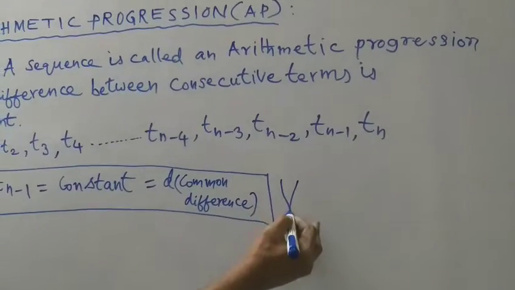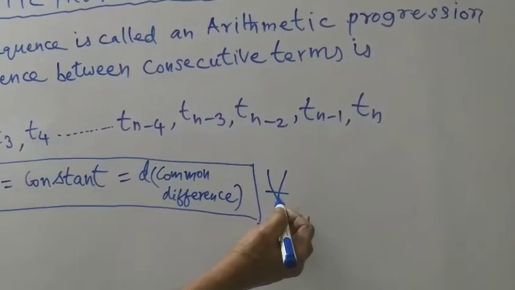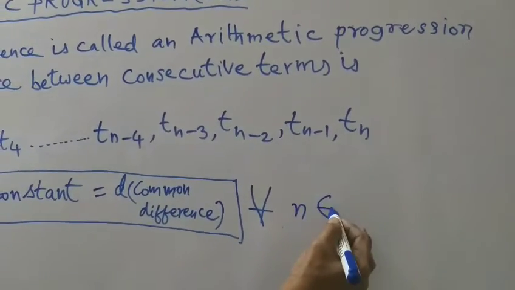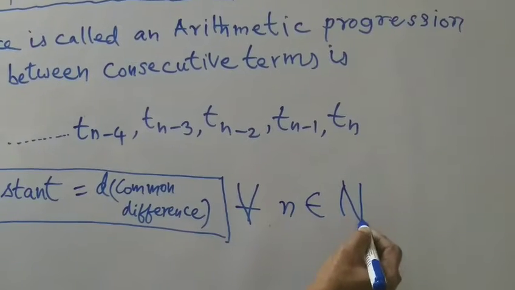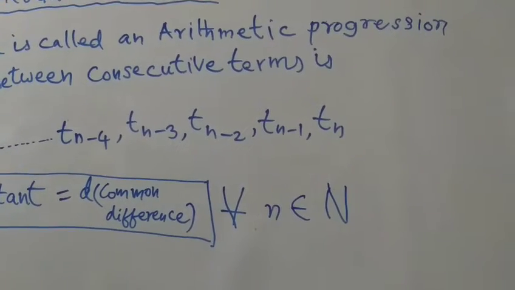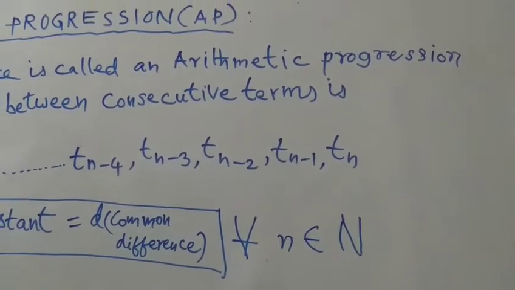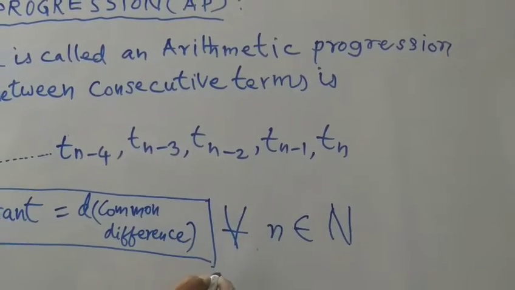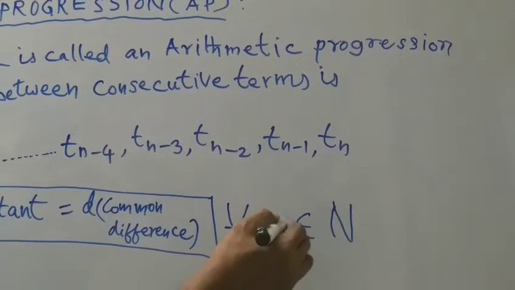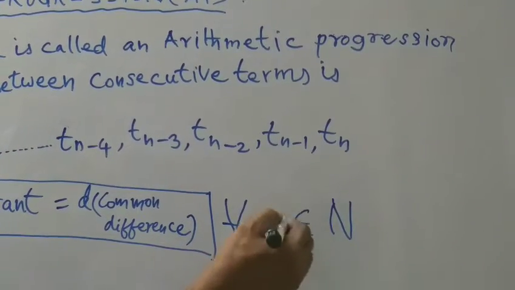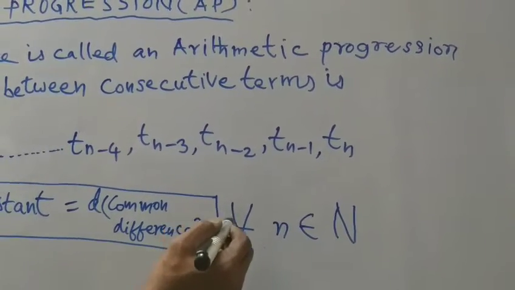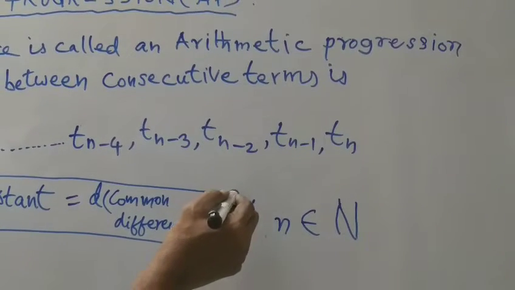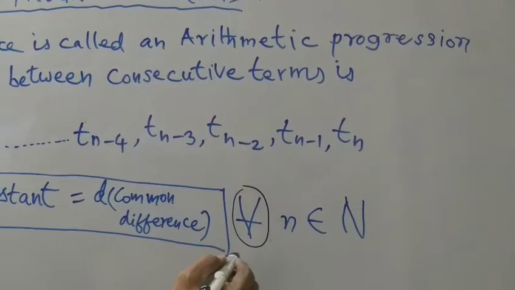Tn minus Tn minus 1 is equal to the constant, the common difference d, for all small n belongs to capital N. This symbol is for all, and this symbol is belongs to.